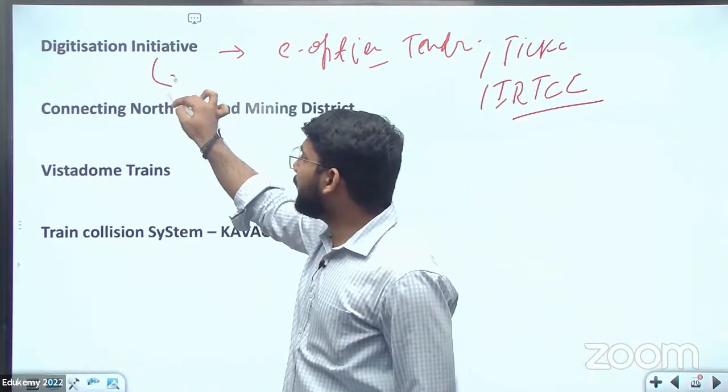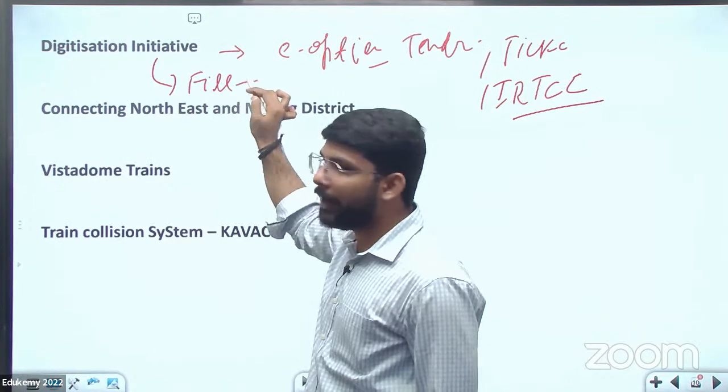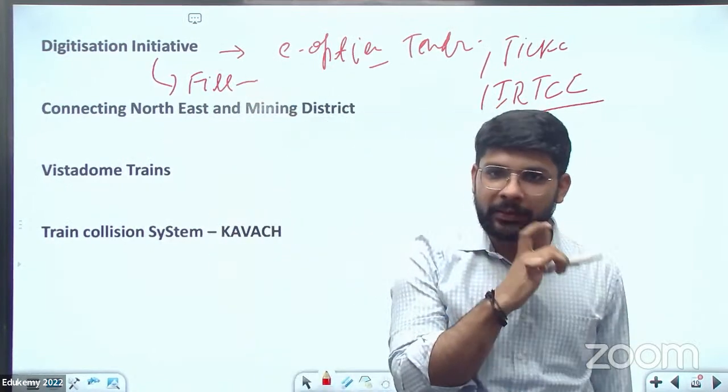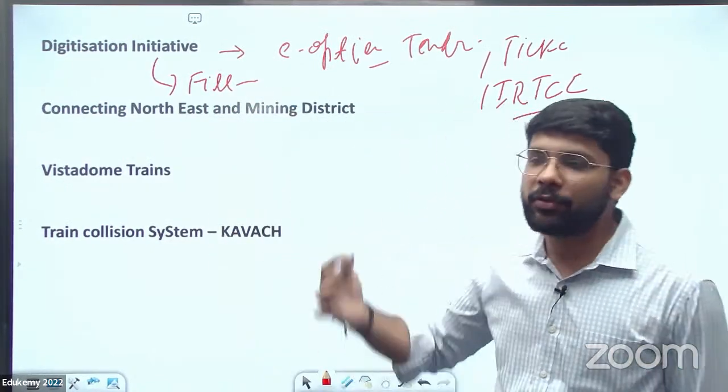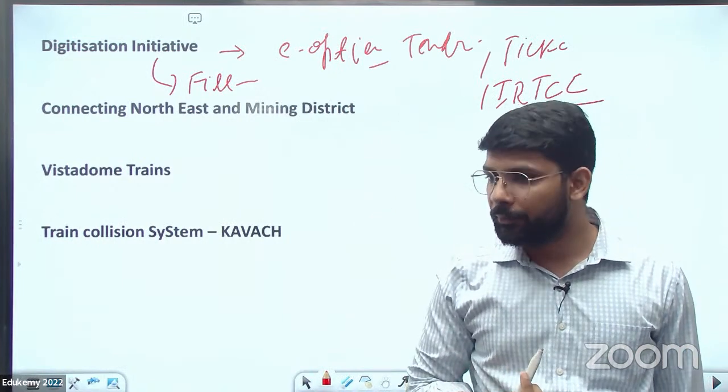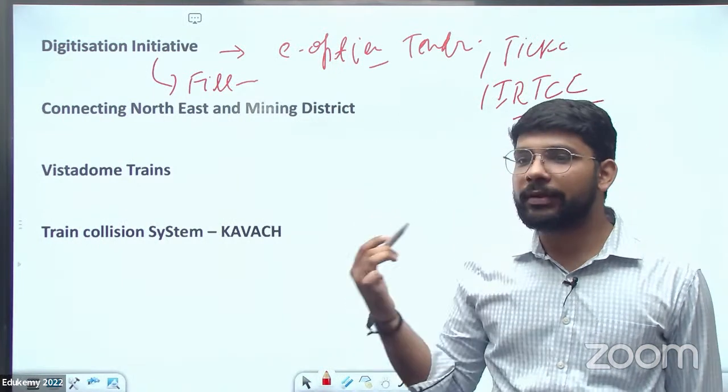If you file the cancellation of tickets, you can also file online. Now there is no need to go to the railway station, and you can do these functions on your own at home. So these are the digitization of the Indian Railway.